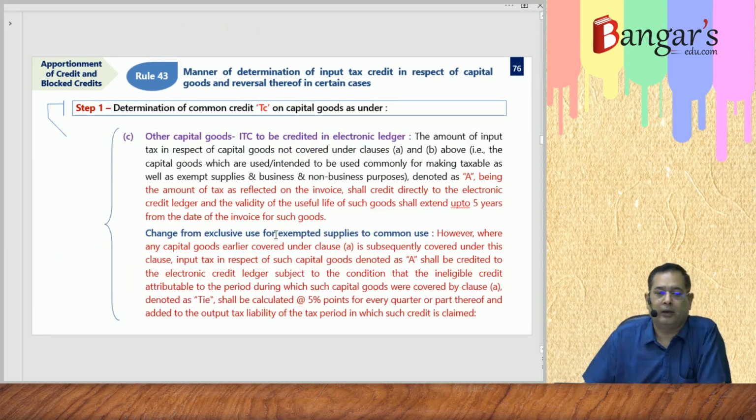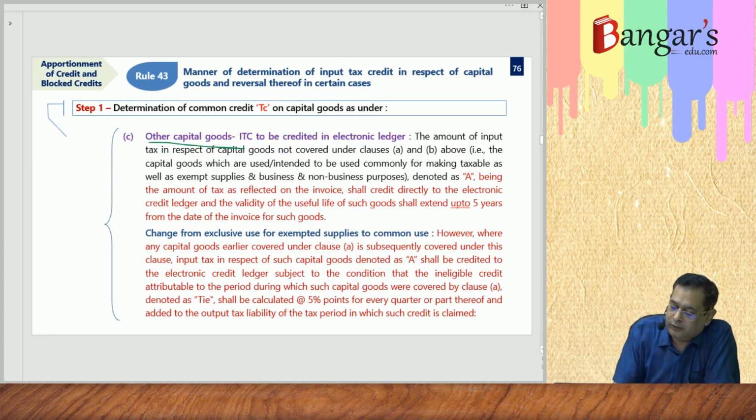Then the other capital goods. These are what? Common capital goods.